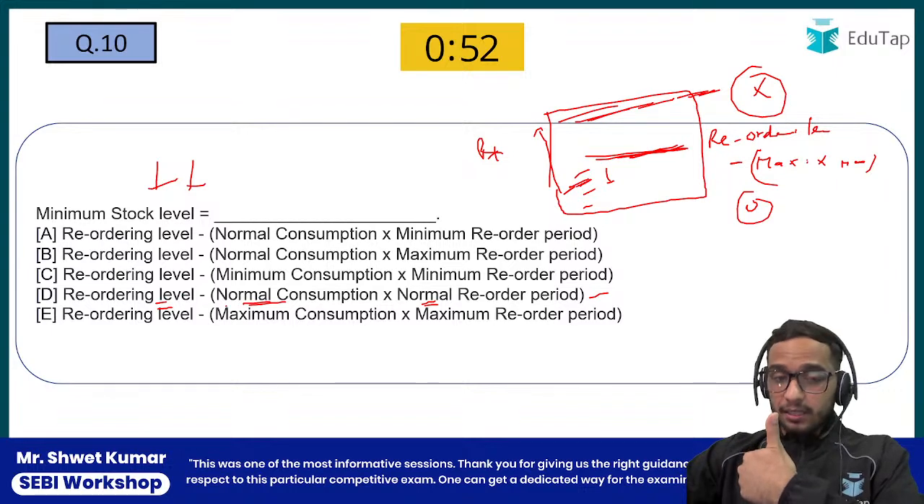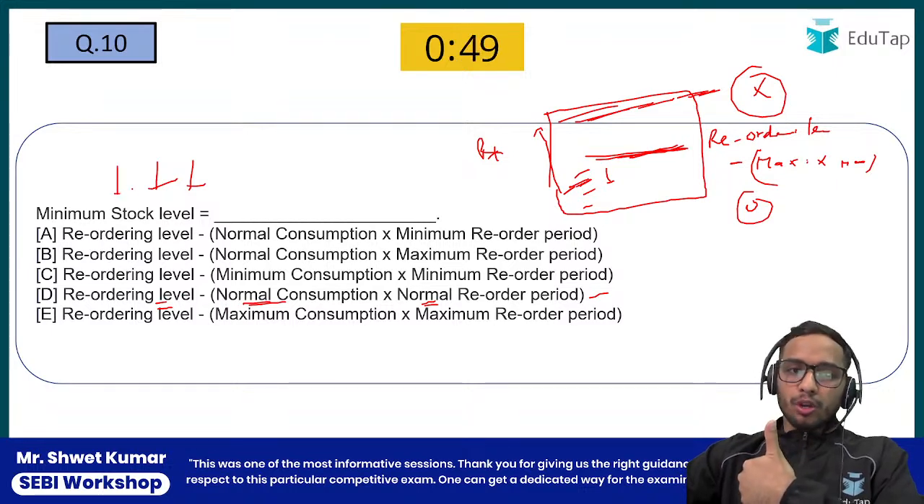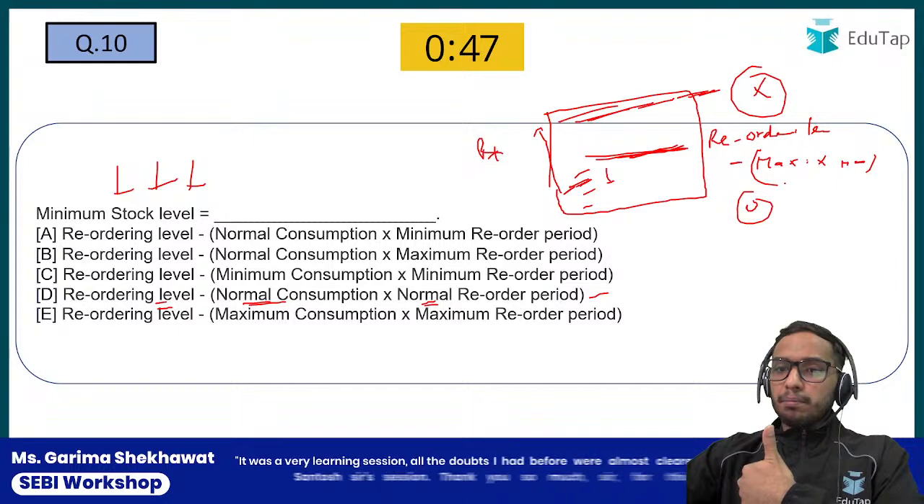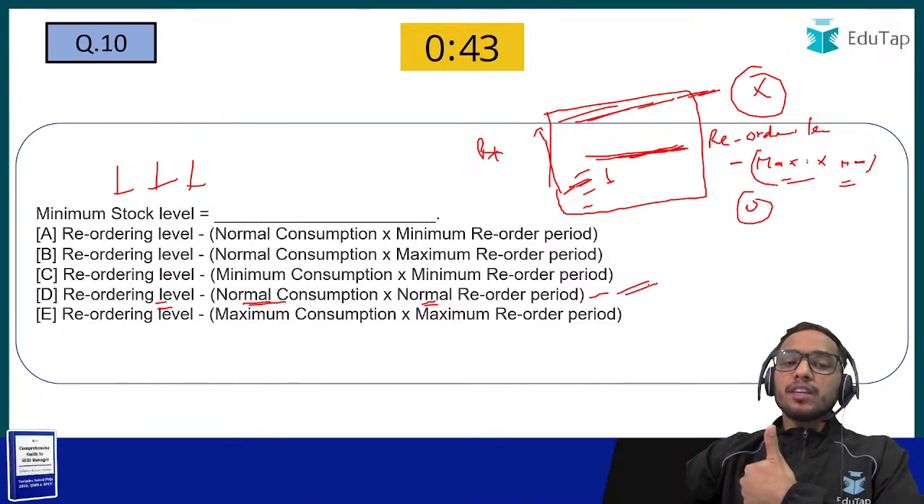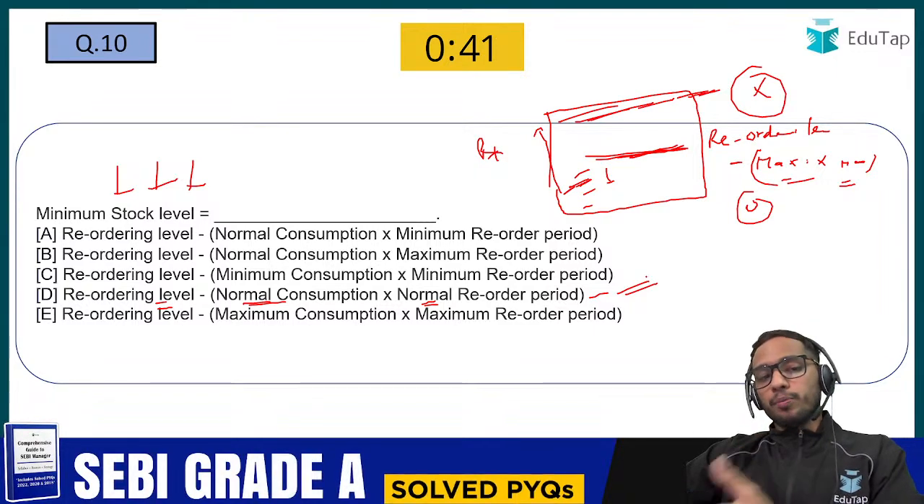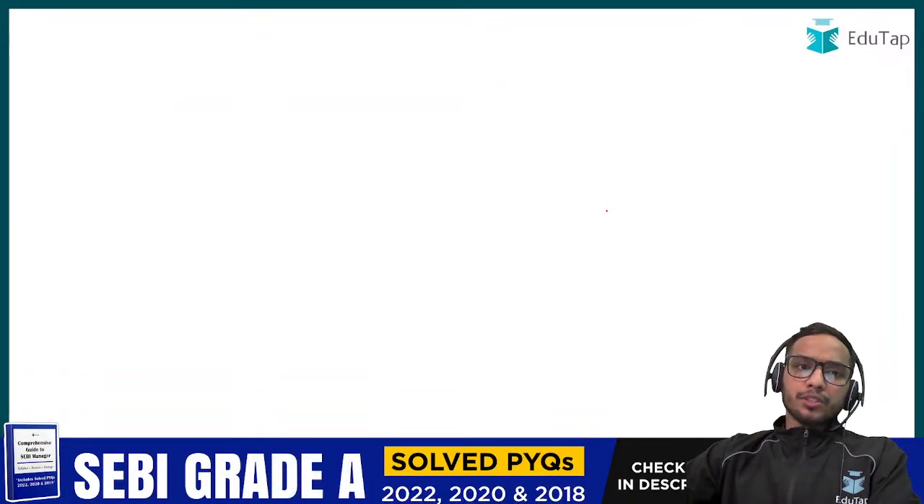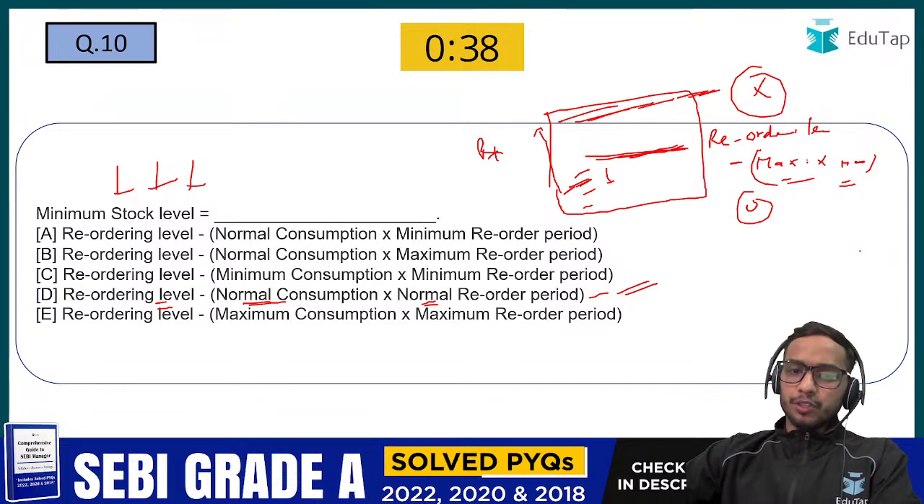But please remember, in this particular formula for the minimum stock level, you are not going to deduct the maximum consumption into maximum reorder period. You are going to deduct normal consumption into normal reorder period. So the answer of this particular question is option number D itself, which we have discussed.